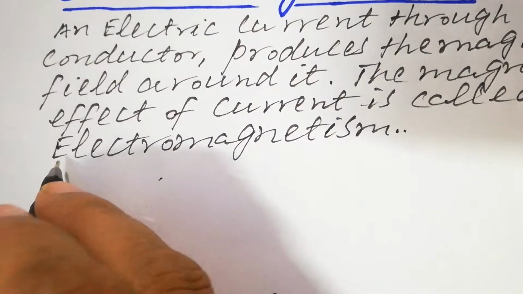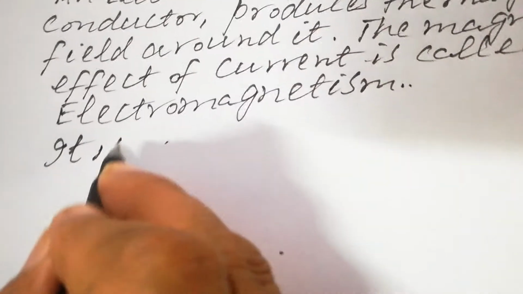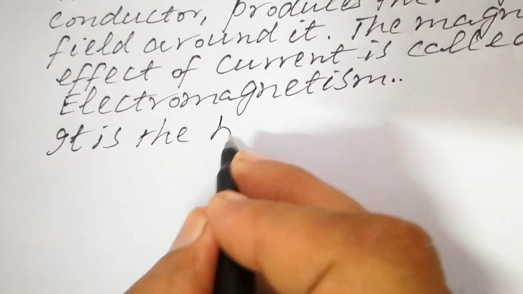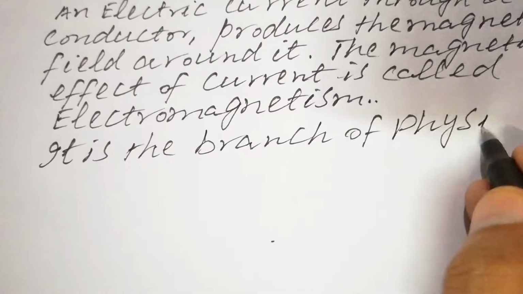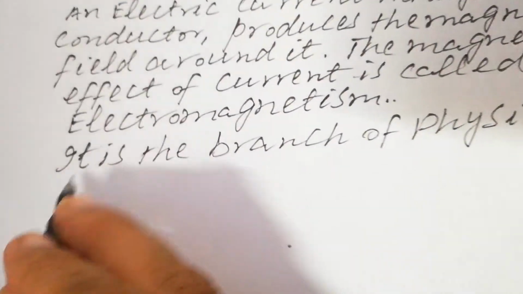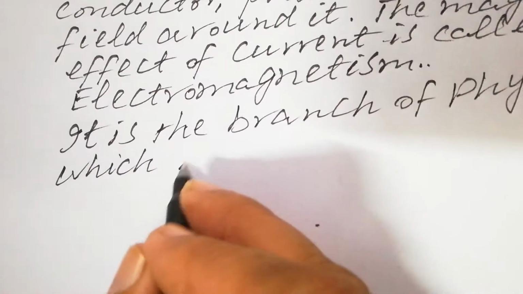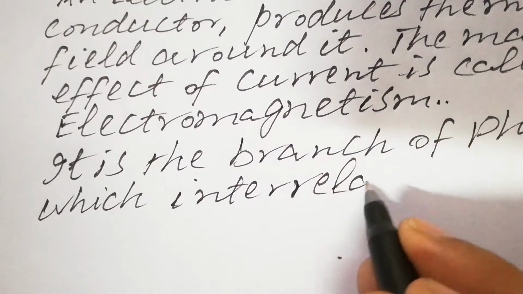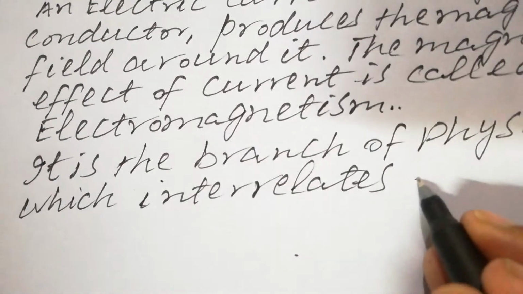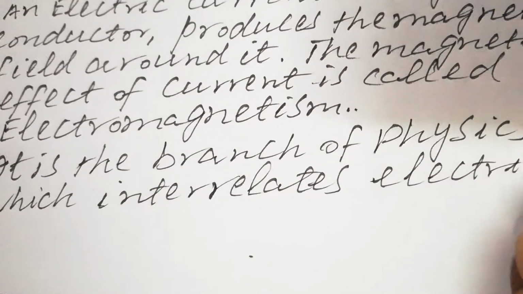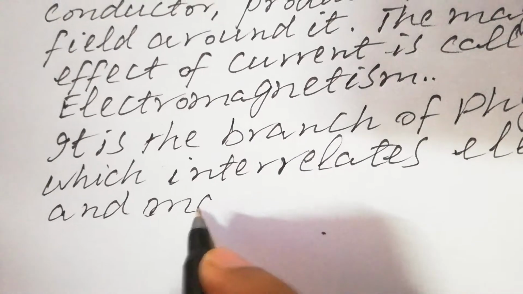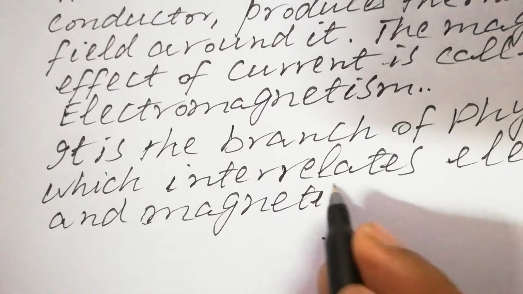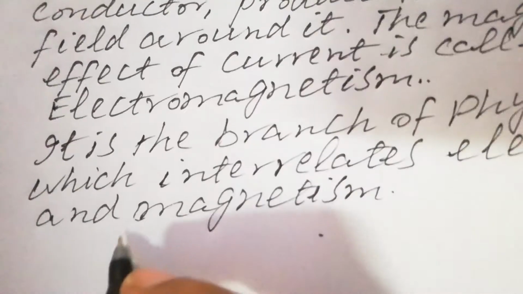And its other definition is, it is the branch of physics which interrelates electricity and magnetism, and it is named as electromagnetism.